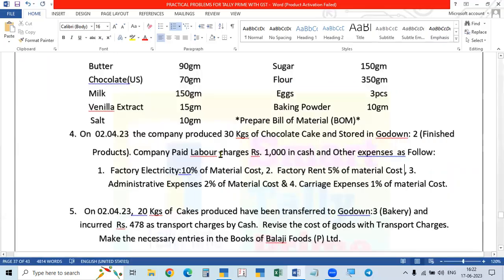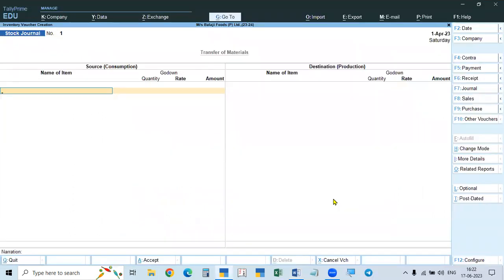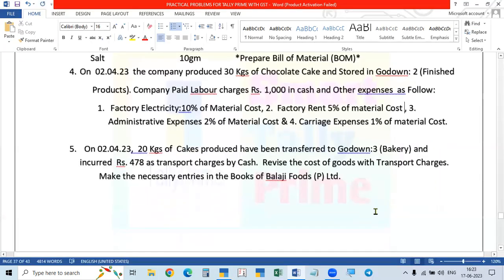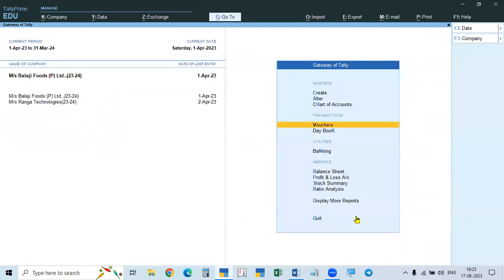But while transferring, 478 rupees are incurred as transport charges. For transporting goods from the godown to the bakery, transport charges are paid. That's an additional expense, so the cost will change from 229.39 paisa. But there is no option for additional cost here, so we have to add that additional cost to the original cost, the primary cost. How do we do that? For that purpose, in advance, we have to make a setting.